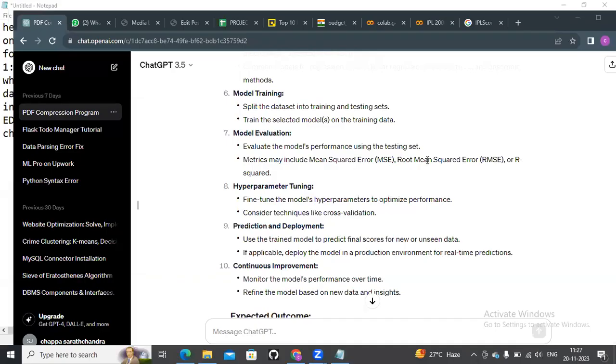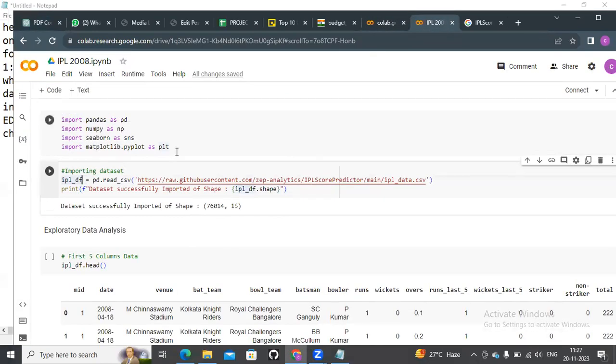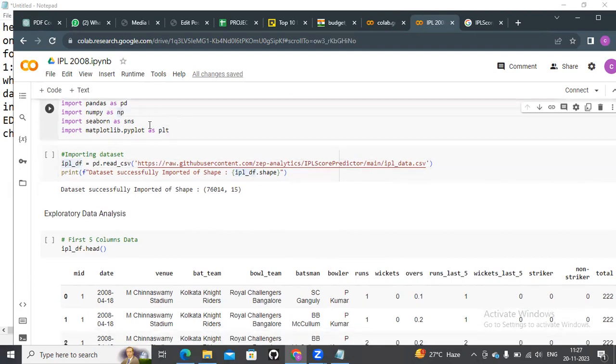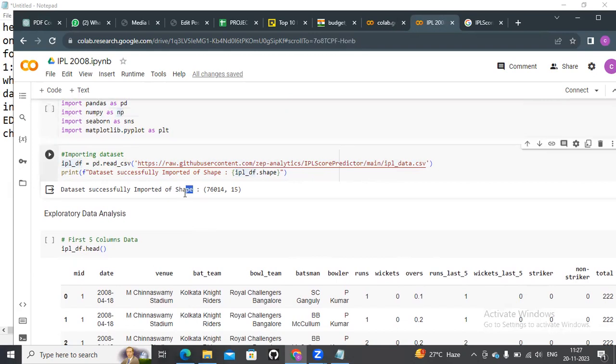Now I'm just sharing my screen. I will tell you the process one by one, what we need to do. Import pandas as pd for reading our data, NumPy for mathematical calculations, and Seaborn and Matplotlib for visualization. After reading your data, we have a shape here. How many rows and columns do we have? Mainly we have 76,014 rows and 15 columns.